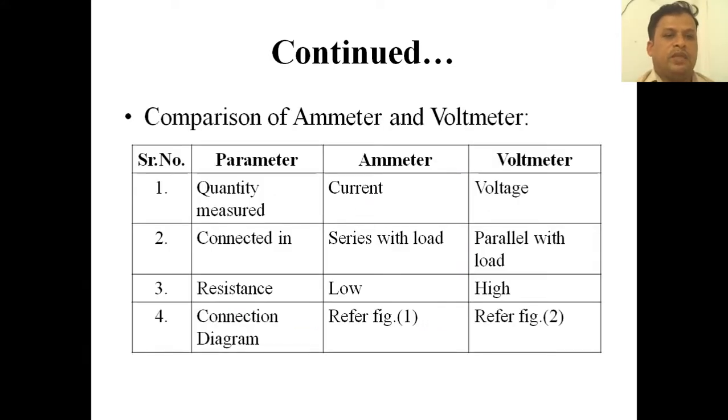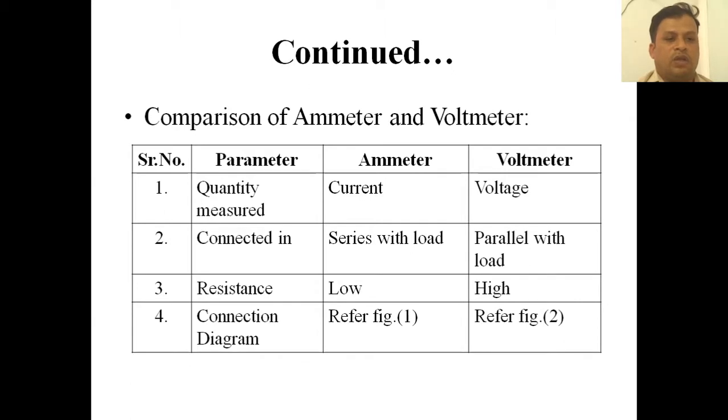Now comparison of ammeter and voltmeter. We have this table where we have serial number, parameter, ammeter and voltmeter. The parameter here is quantity measured, and the measured quantity is current in ammeter, and the measured quantity is voltage in voltmeter. Second point, the parameter is connection: in series with load and parallel with load. So ammeter is connected in series with load and the voltmeter is connected in parallel with load. Just now we have seen figure 2 and figure 1.